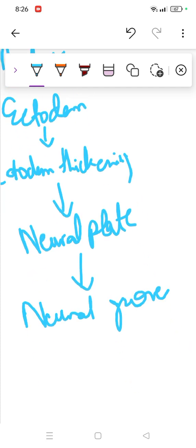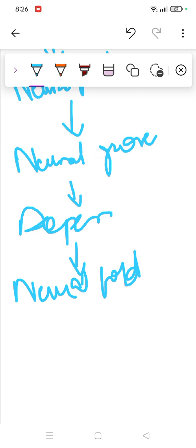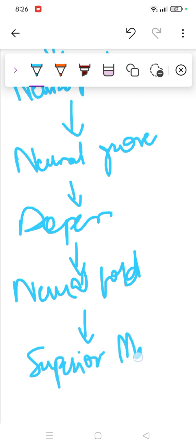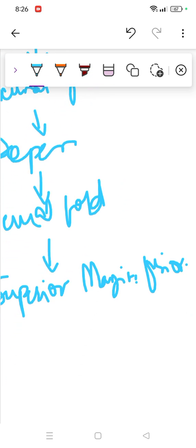I'm just making a picture and a flow chart, then we'll see neural fold. After this neural fold, we'll see superior margin fusion. And then we'll see neural tube.